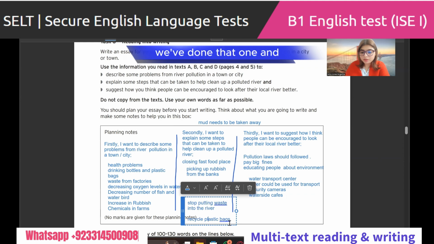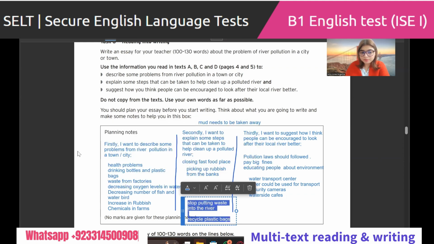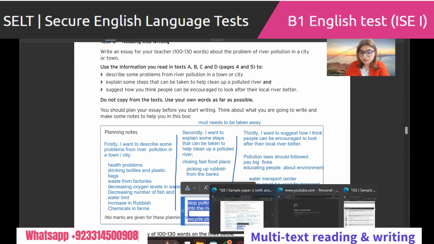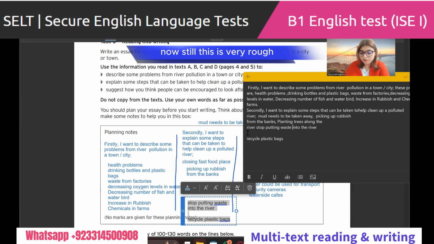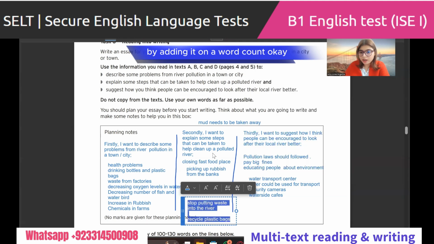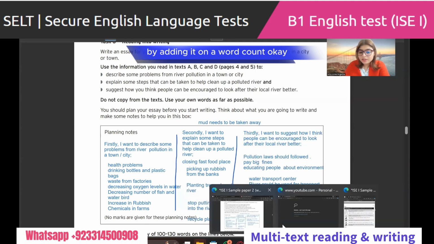Putting mud away. We've done that one. Okay, copy, and paste it here. You understand? Now, still, this is very rough. I'll tell you how to make it better by adding it on a word count. Okay, second point is done.